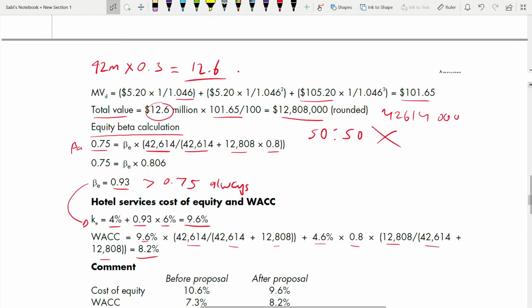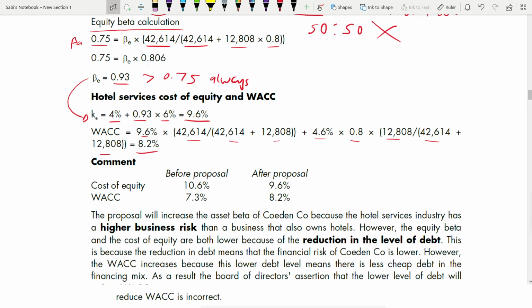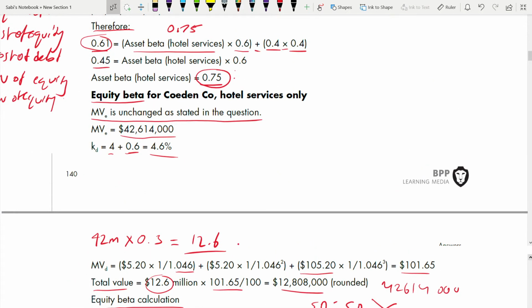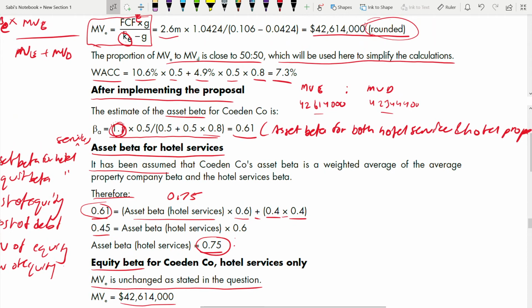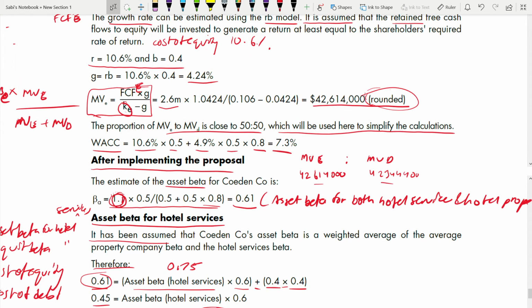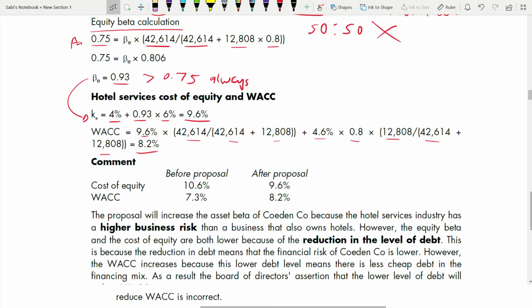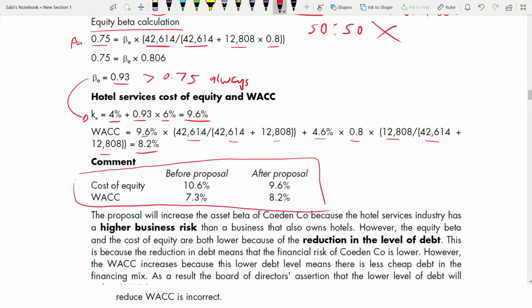Coming to the hotel services, coming to a comment. When you're writing a comment, you see all these are numbers. It's very hard for you to go through and skim to see where is the cost of equity, where is the cost of new equity. So put this in a table format. When you have to comment, put this in a table like this. It becomes very easy, looks neat, and is easy to compare.